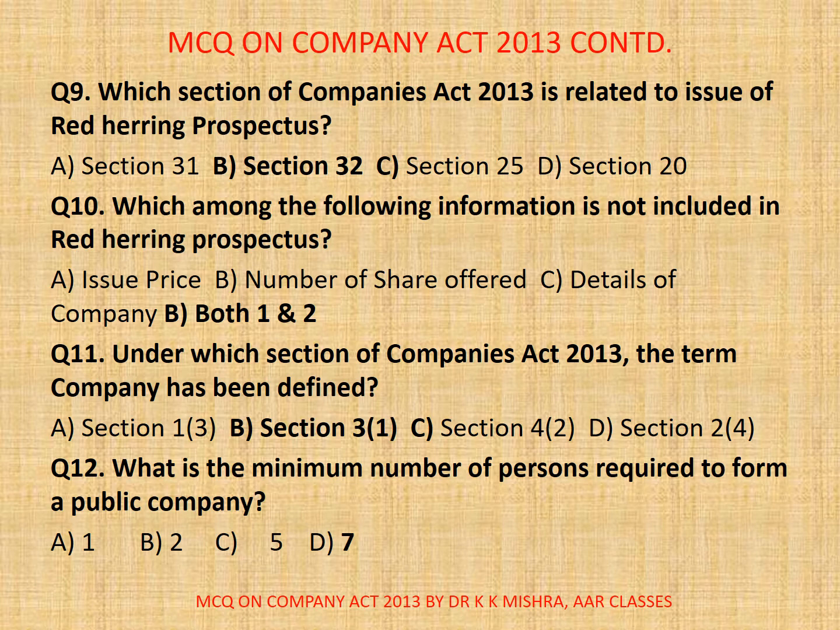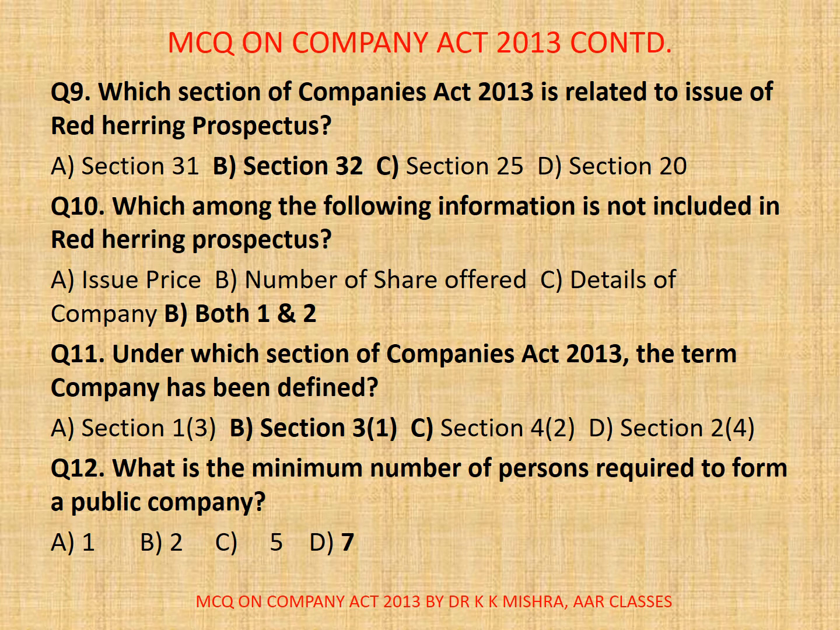Now come to next question number 9. Which section of Companies Act 2013 is related to issue of red herring prospectus? A. Section 31, B. Section 32, C. Section 25, D. Section 20. Correct option is B. Section 32. Here Section 32 of Companies Act 2013 states that a company proposing to make an offer of securities may issue a red herring prospectus prior to the issue of a prospectus.